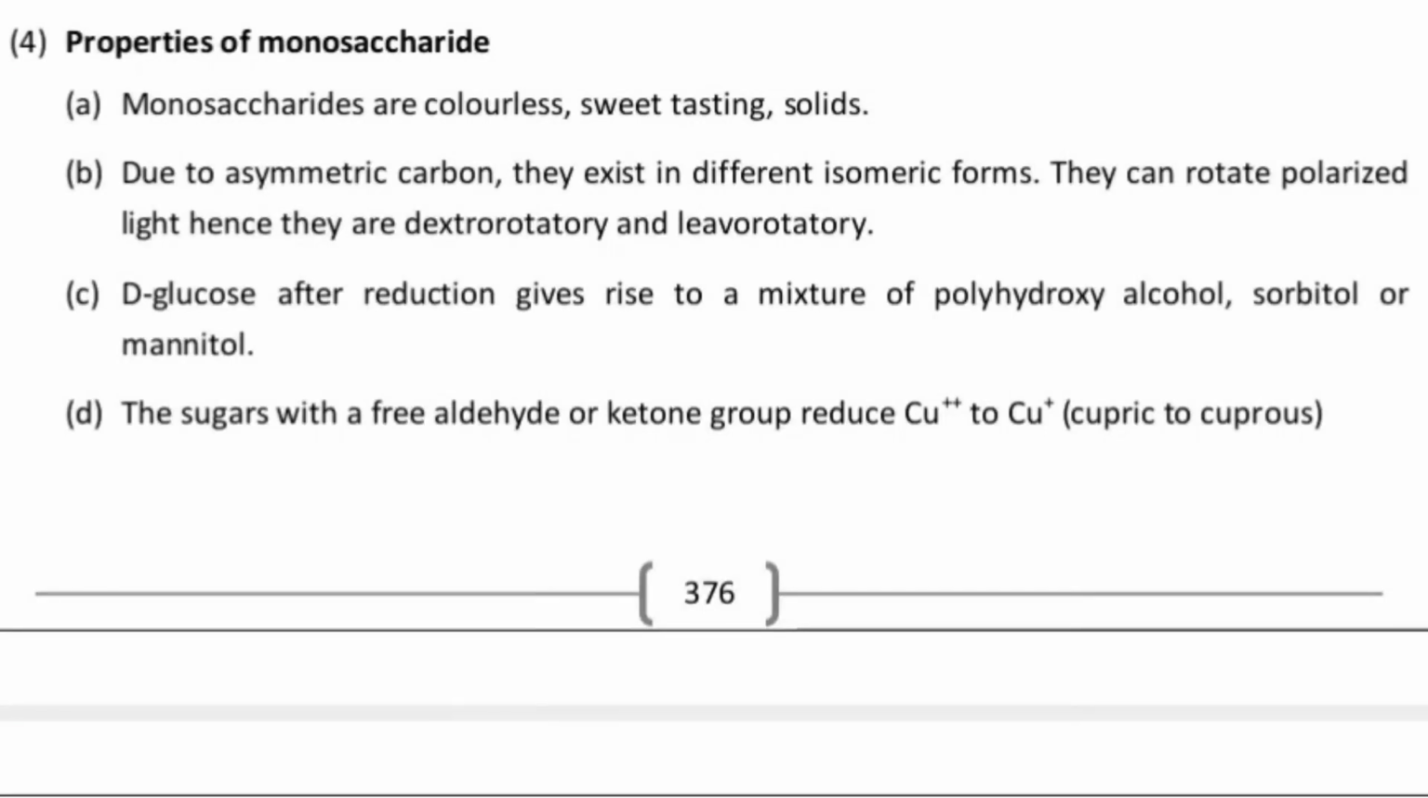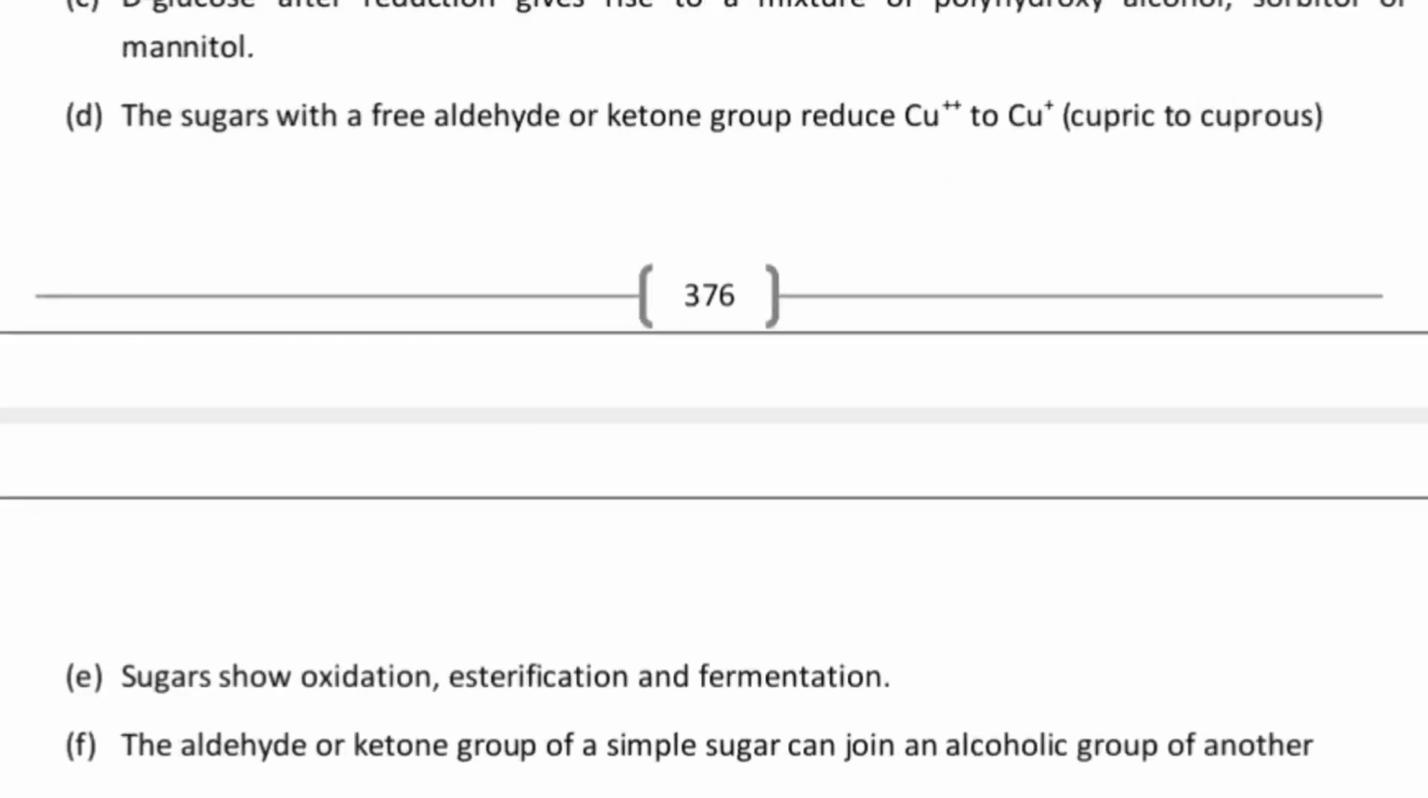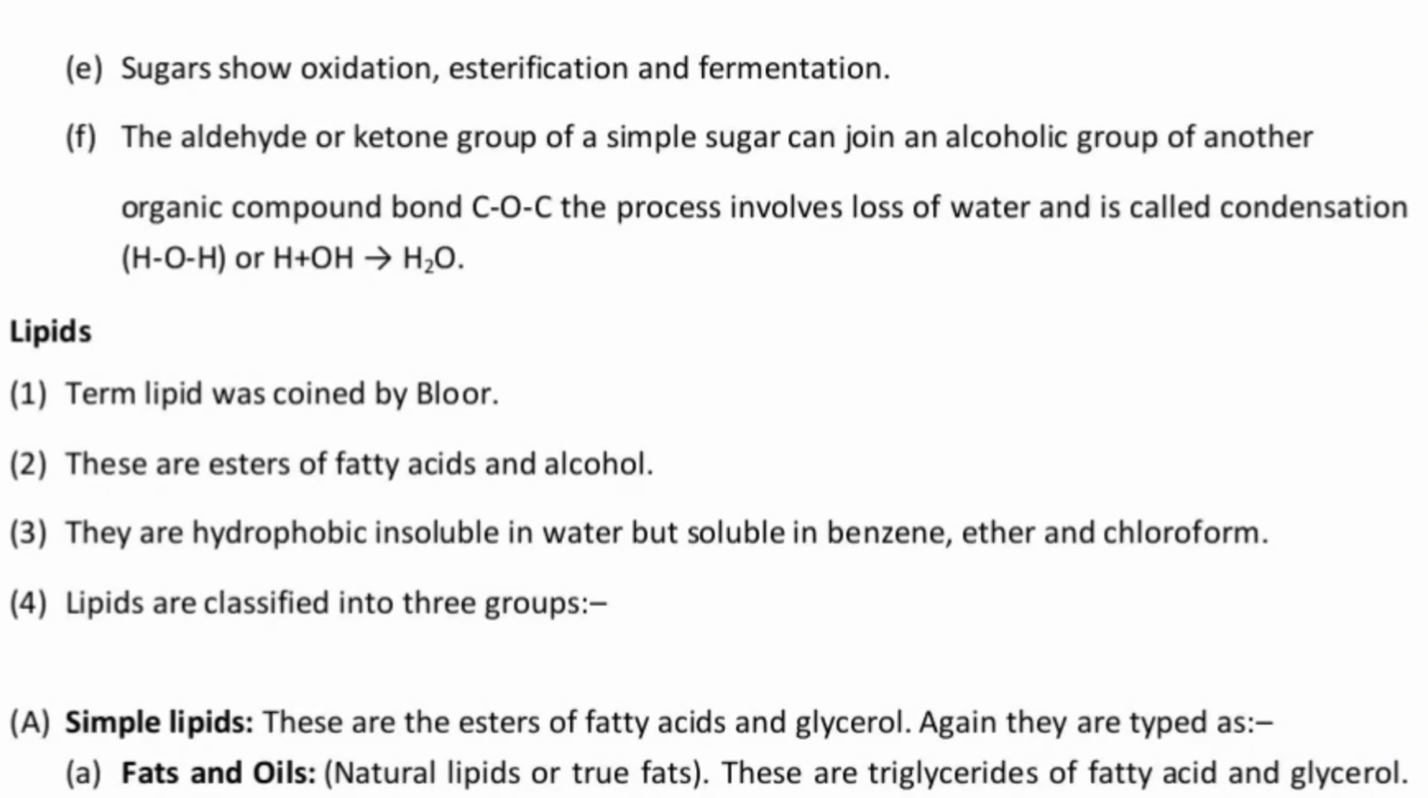D-glucose after reduction gives rise to a mixture of polyhydroxy alcohols, sorbitol or mannitol. The sugar with a free aldehyde or ketone group reduces Cu++ to Cu+ only, that is, cupric to cuprous. Do remember the case. Now, the sugars show oxidation, esterification and fermentation.